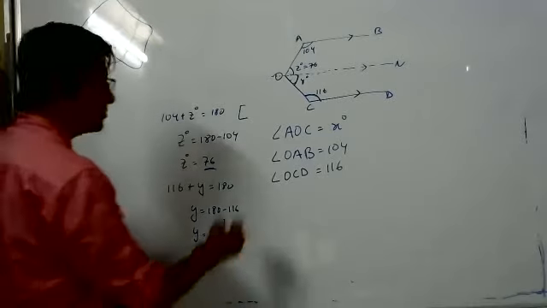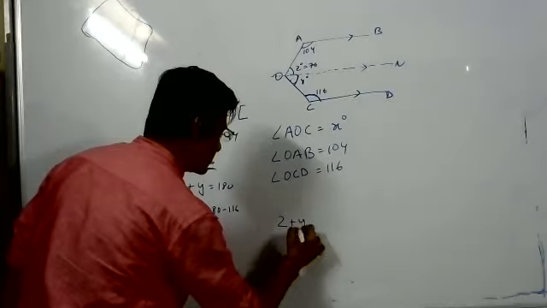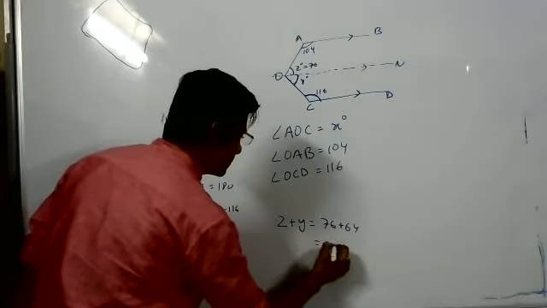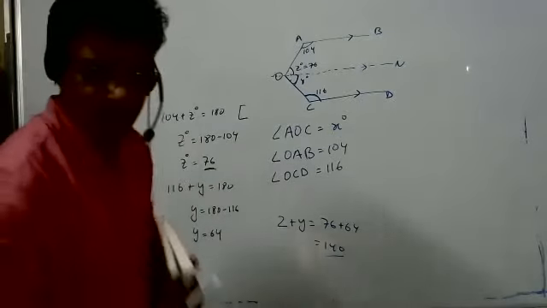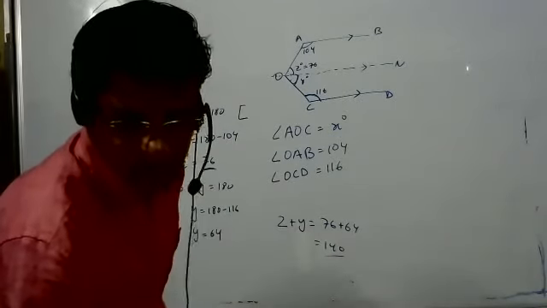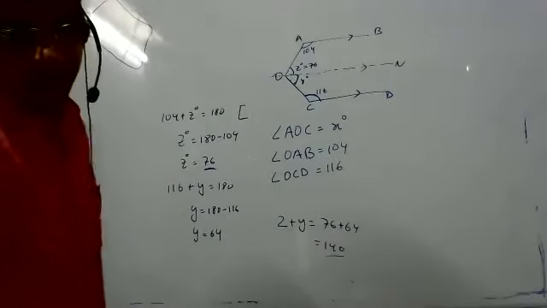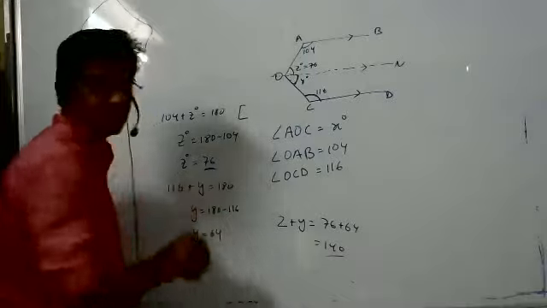So now we are supposed to find out Z plus Y. Yes, sir. Z plus Y equals 76 plus 64 equals 140. Is it clear to everyone? Yes, sir. Anyone has any doubt? Okay, good.